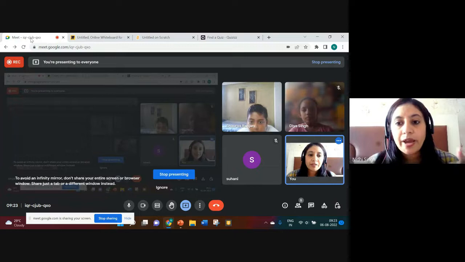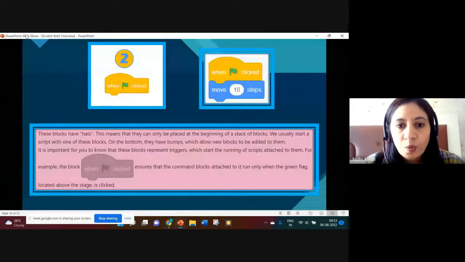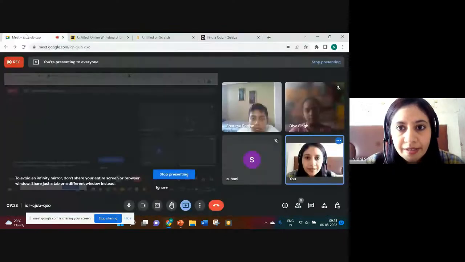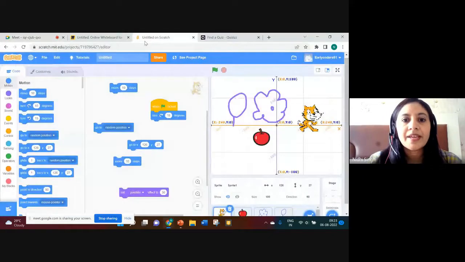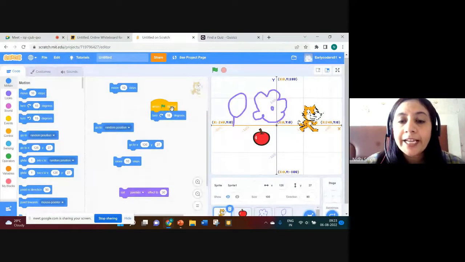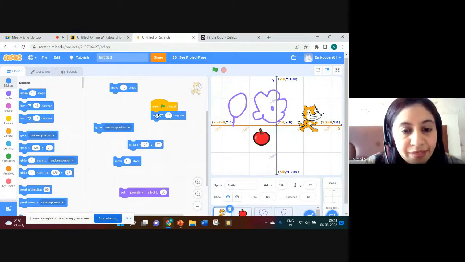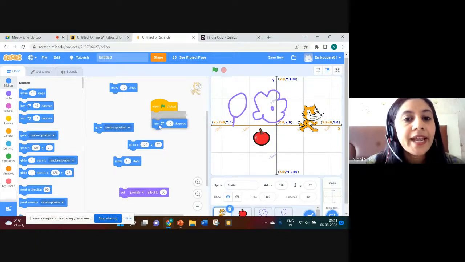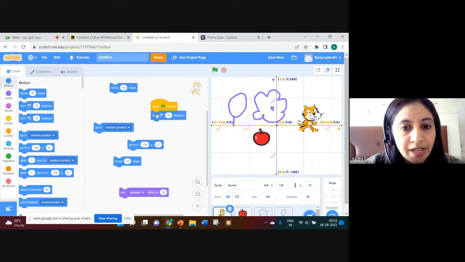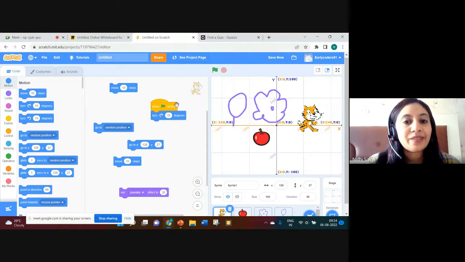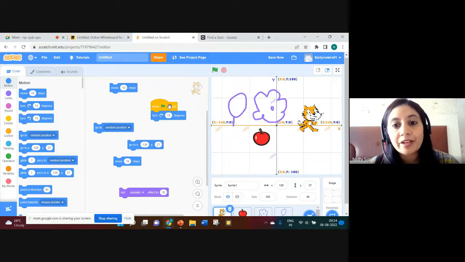So action is what will happen here. One second. When I click on the flag, then this command will get executed. So this is an event block. What is the meaning of an event? An action that causes something to happen.